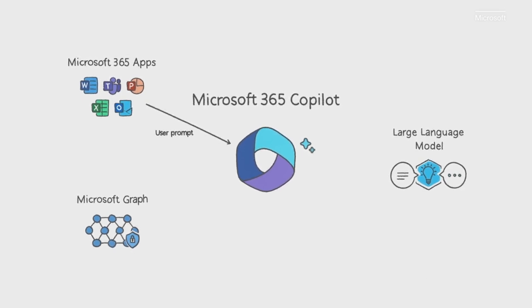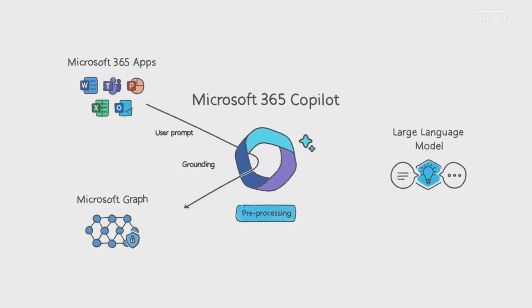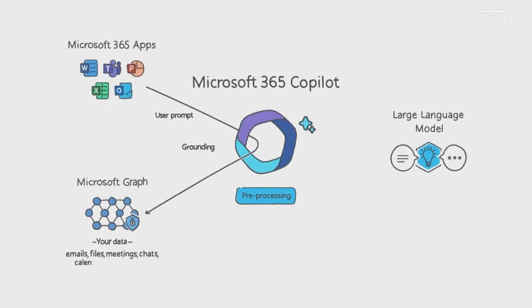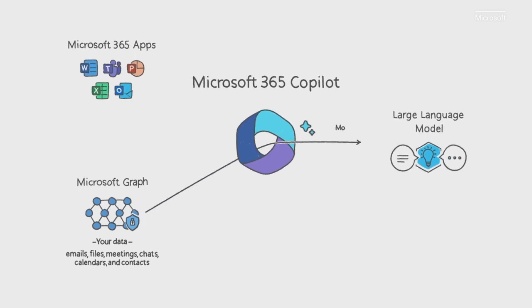It starts with a prompt from you in an app. Copilot pre-processes the prompt through an approach called grounding. Put simply, grounding improves the quality of the prompt, so you get answers that are relevant and actionable. One of the most important parts of grounding is making a call to the Microsoft Graph to retrieve your business content and context. Copilot combines this user data from the graph with other inputs to improve the prompt. It then sends that modified prompt to the LLM. You may be familiar with what an LLM can do based on your experience with ChatGPT or Bing Chat.